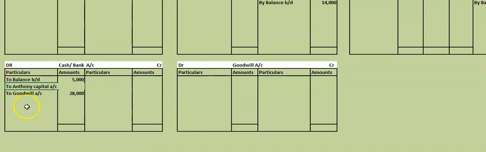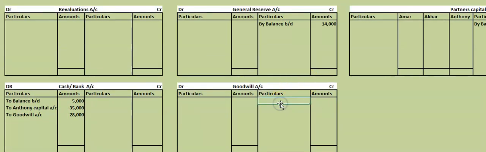Credit side. So this entry will go in the goodwill account, this side it will come. By cash. How much is that? 28,000. So here, goodwill here what he gave? Goodwill is brought in cash, nothing is given.